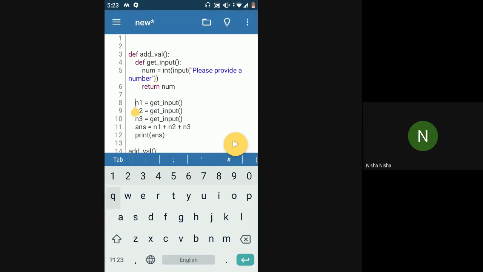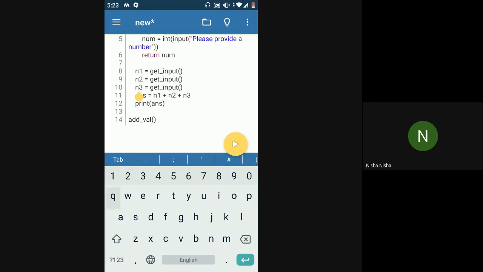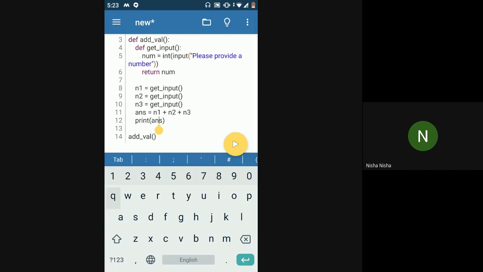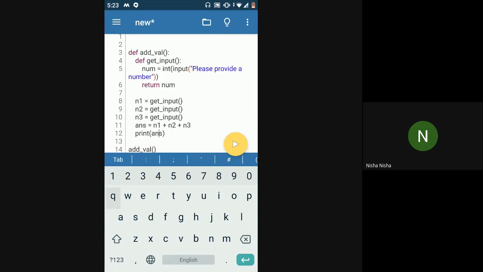And then the same thing will be executed for line number 9. Again, it will go to get input, get the input from the user, return it, come back to line number 9, and save that input into N2. Same again, it will go to line number 10. Here get input is there, so it will go inside the get input function, get the input from the user, return it, come back to line number 10, and store it in N3. Then it will add all the 3 values and print the output. This is basically how we use an inner function. In this case, we are using an inner function.